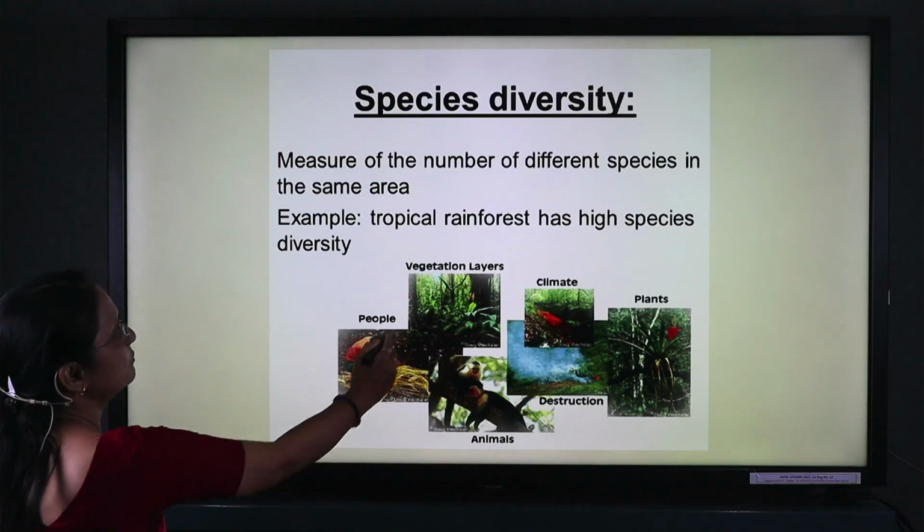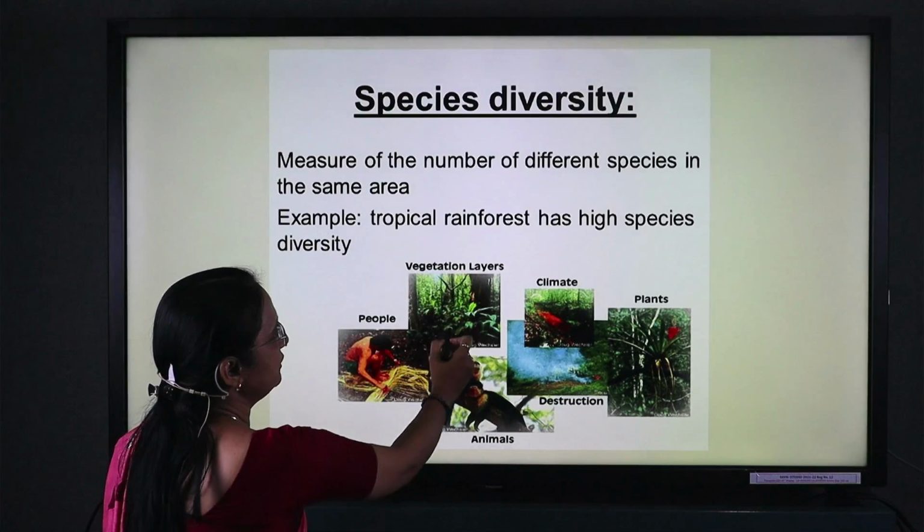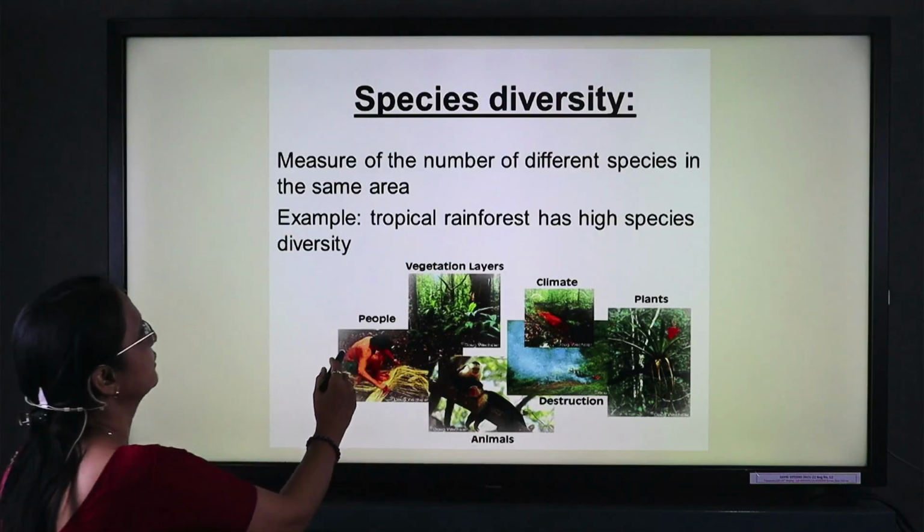Here we have some diagrams showing the species diversity: the vegetation, the climate, appearance of the plants, destruction, animals.